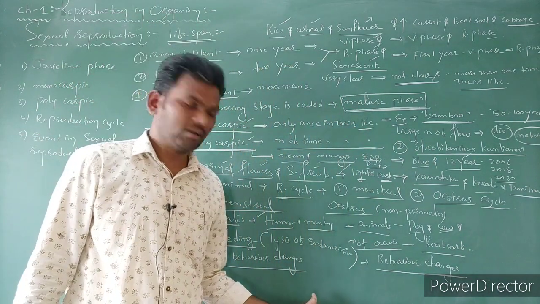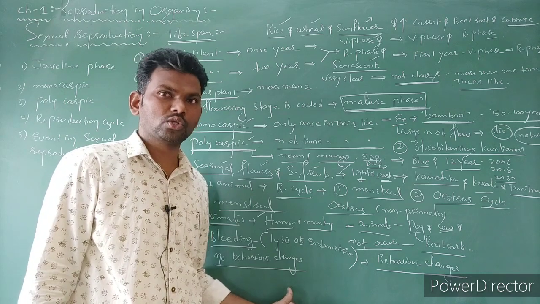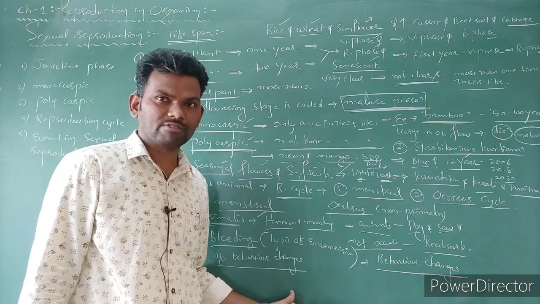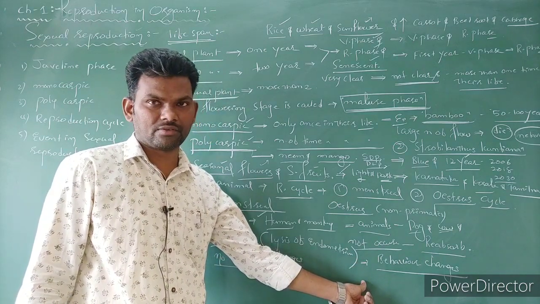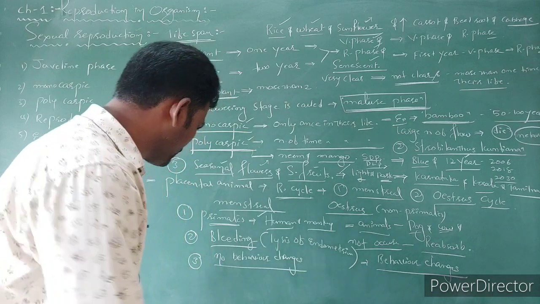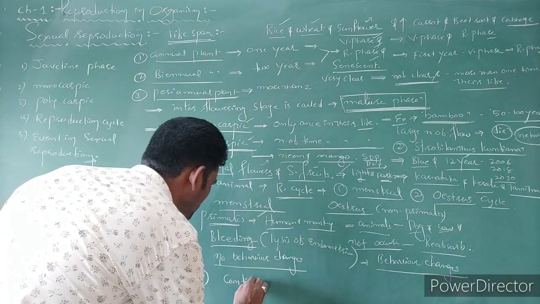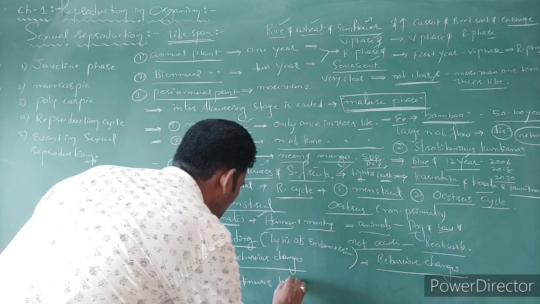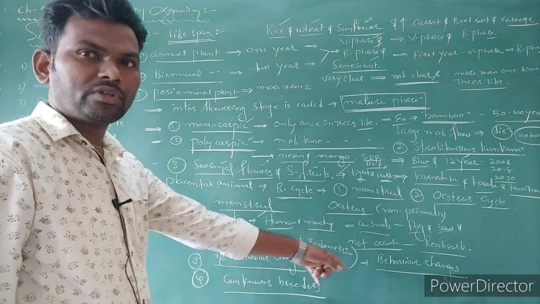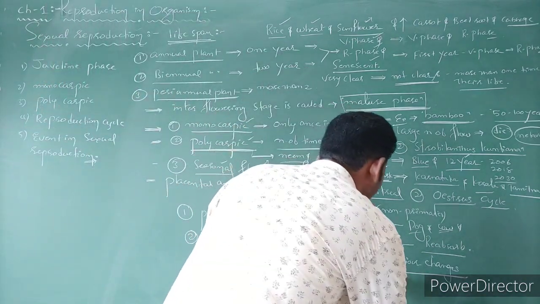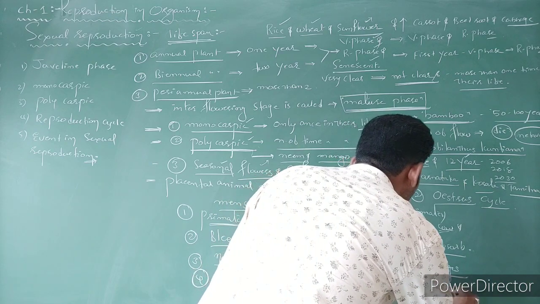And we know that in the menstrual cycle, humans are continuous breeders throughout life. They can produce offspring. And mostly these animals are seasonal breeders. Humans are continuous breeders, and these are seasonal breeders.